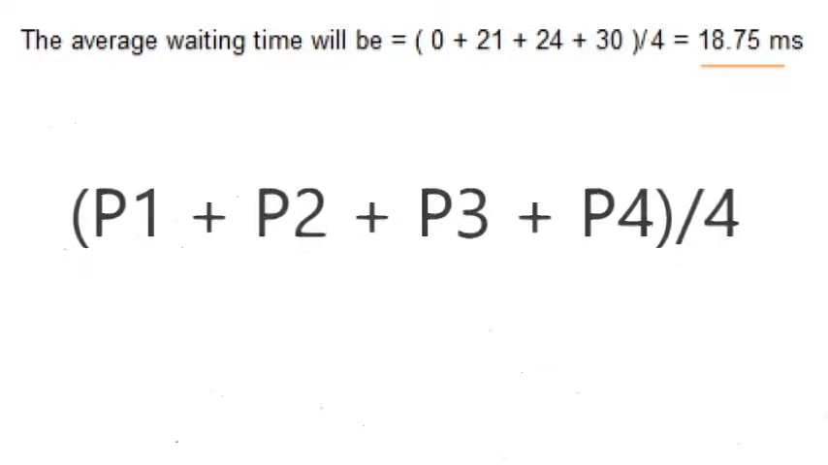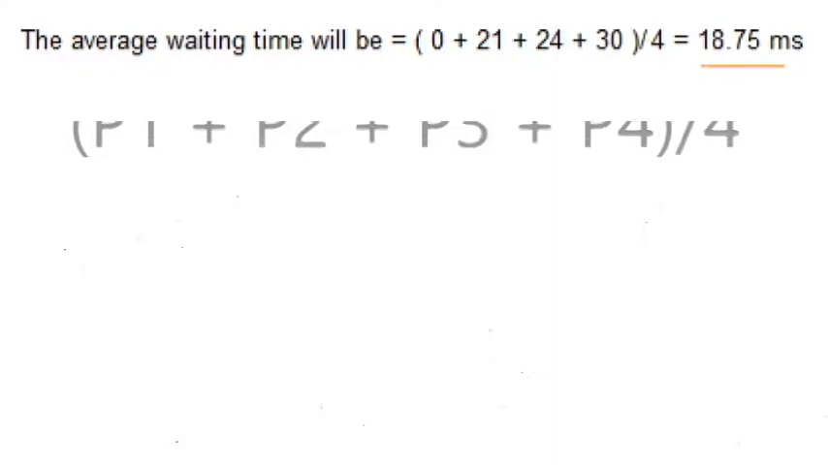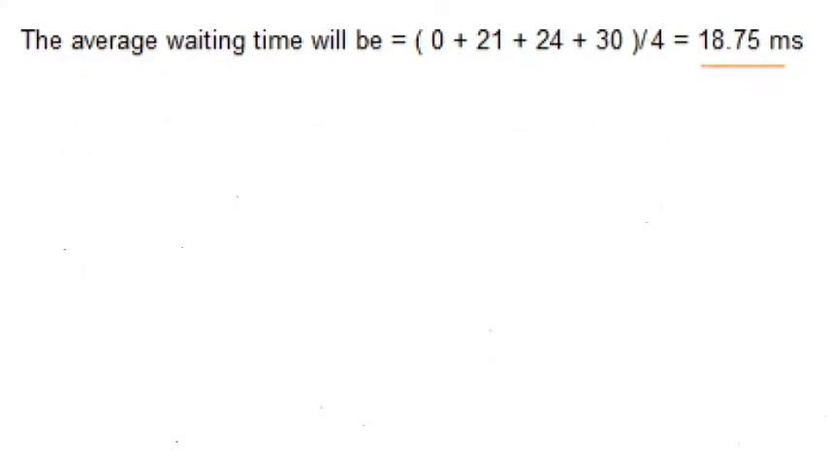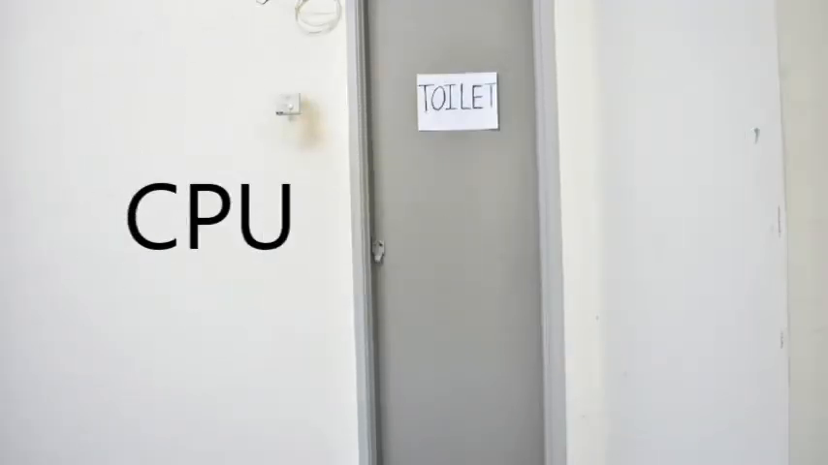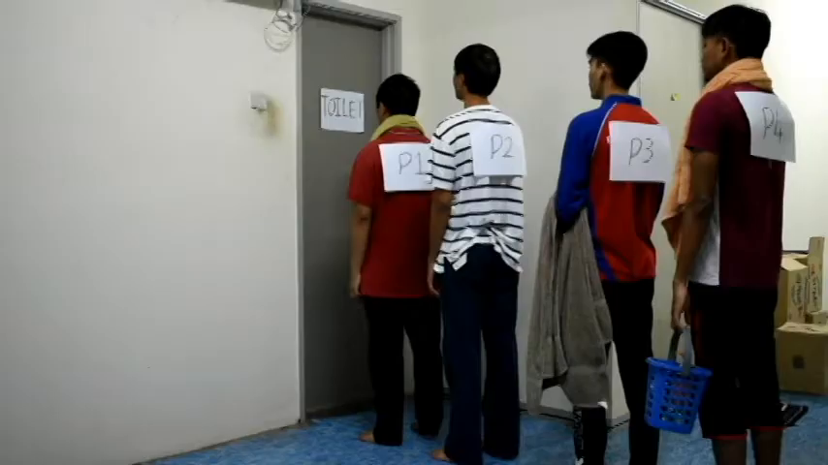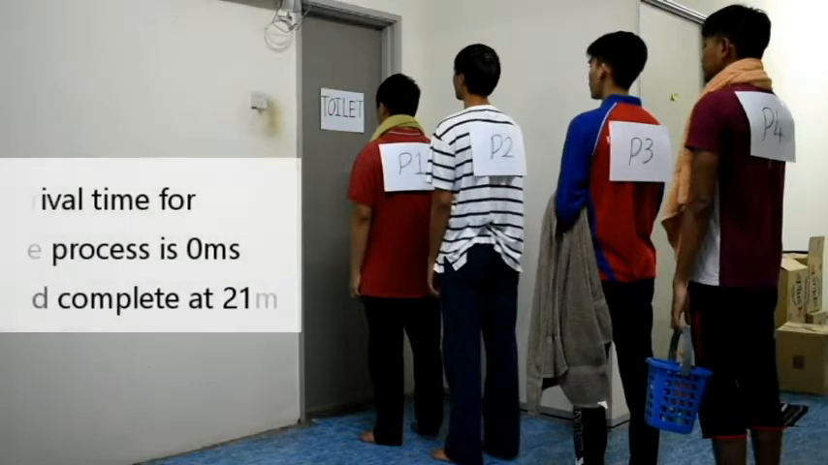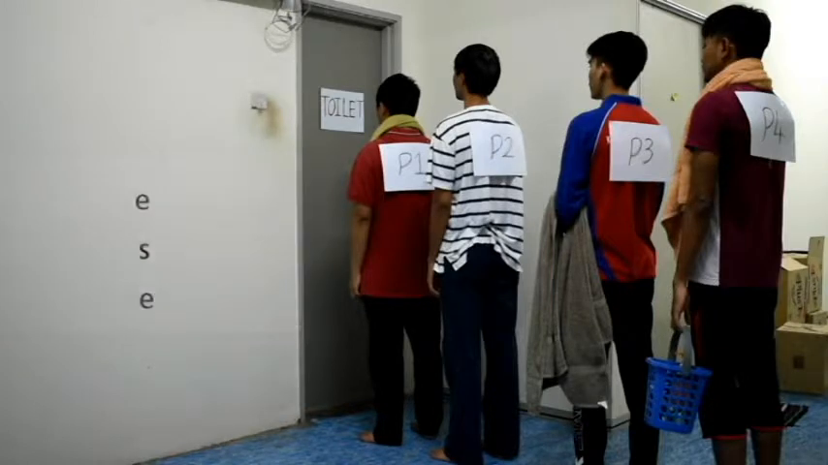Before we calculate the AWT, we will watch an analogy about the FCFS. Each person represents a process. The toilet represents the CPU. All the processes are already in the queue to begin execution. But P1 comes first, that means P1 will start first.